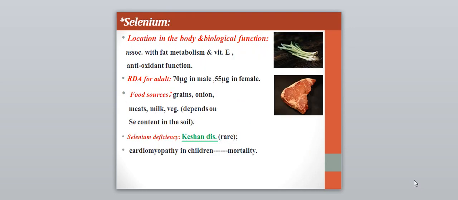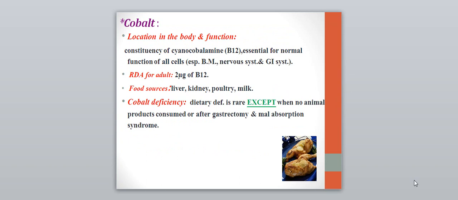Selenium, associated with the fat metabolism and vitamin E. It has an antioxidant function, and it is present in adults at 70 microgram in male, 55 microgram in female. They are present in the grain, onion, meat, milk, vegetables, depending on the content in the soil. And deficiency of selenium causes what we call the Keshan disease. It is rare, but it is present. There is cardiomyopathy in children, and they end with mortality. So selenium deficiency causes Keshan disease, which is a cardiomyopathy in children, causes mortality.